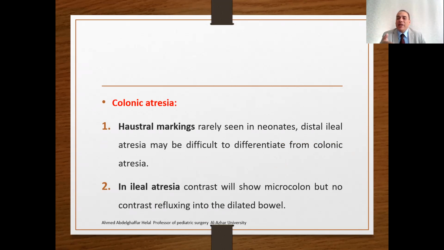In ileal atresia, the contrast will show the microcolon, with no refluxing into the dilated bowel. In colonic atresia, there is a microcolon with a sudden, abrupt stop of the contrast at the site of the obstructing colon. At this site, the dye will stop, indicating the site of the atresia.